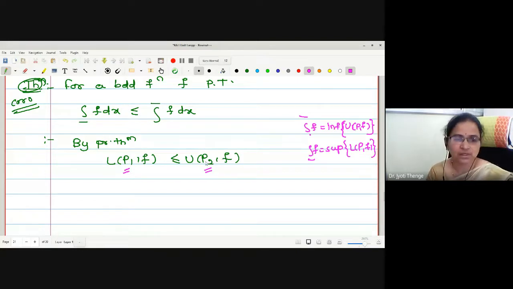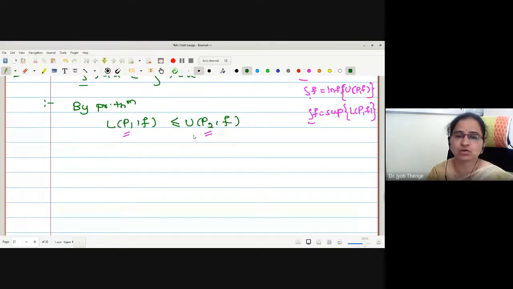P2 I'll keep fixed. That is, instead of P1 I'll take P1, P2, P3, P4, P5, P6 and so on. May I say every lower sum will be less than or equal to U(P2, f)? Right now, every lower sum will be less than or equal to this fixed term U(P2, f). Therefore, if I take the set of all lower sums on the left, may I say U(P2, f) will be an upper bound of the set? Correct? This will be the upper bound. And if I take the supremum of that corresponding set, I think I have to write it.